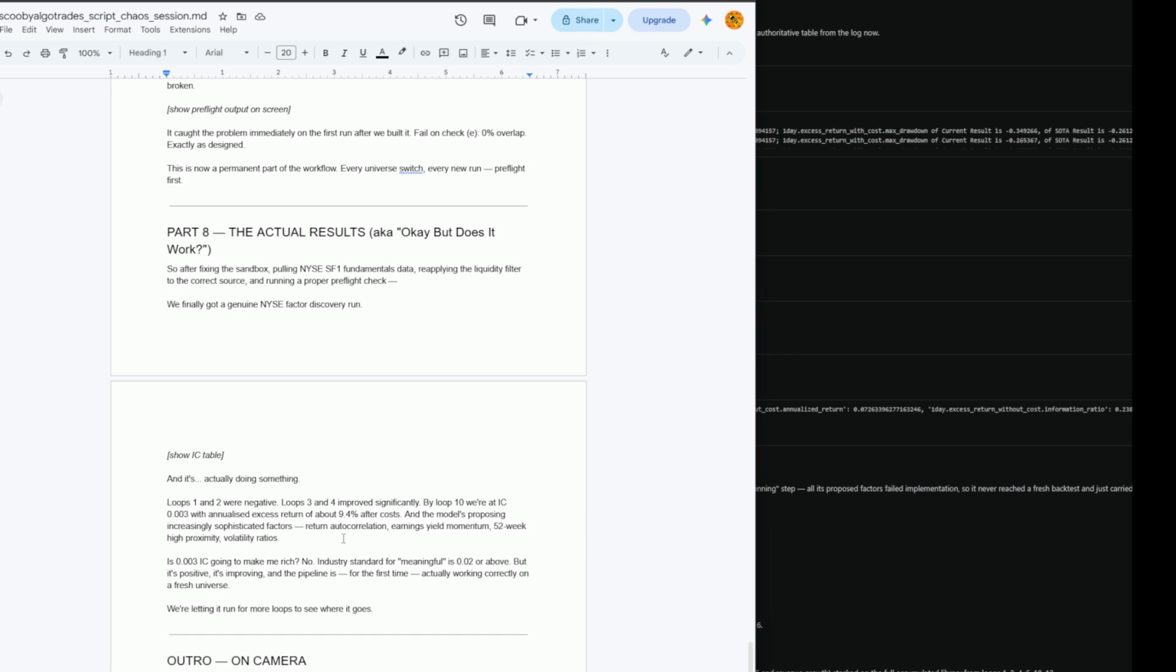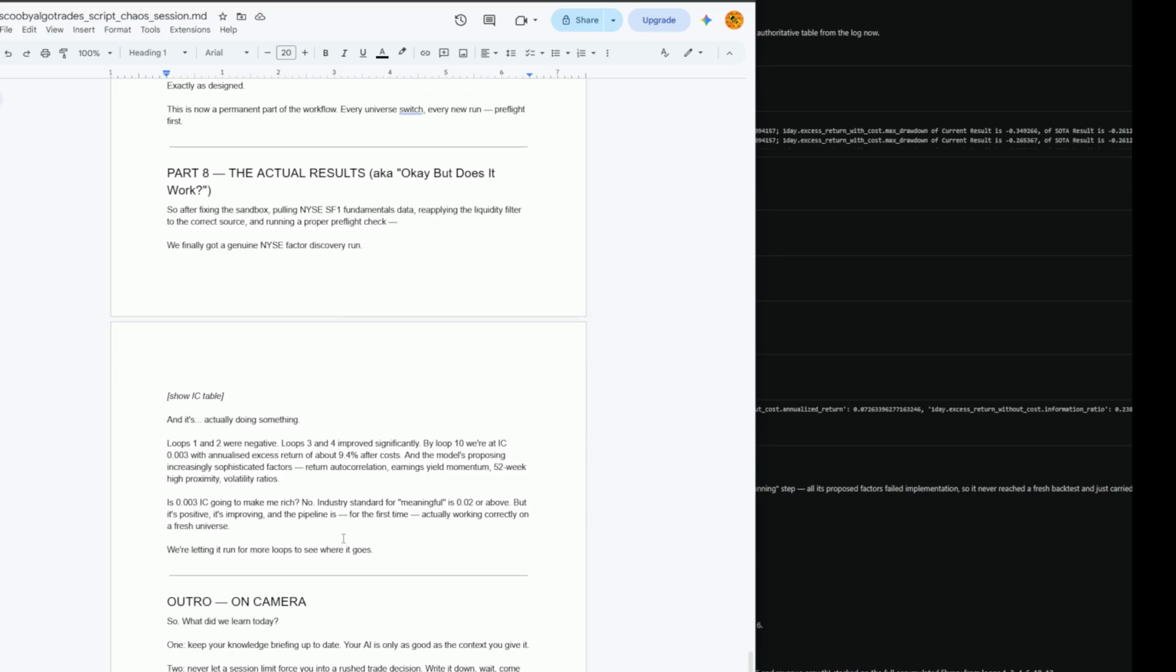Is 0.003 IC going to make me rich? No. Industry standard for meaningful is 0.02 or above. But it's positive, it's improving, and the pipeline is, for the first time, actually working correctly on a fresh universe. We're letting it run for more loops right now to see where it goes.